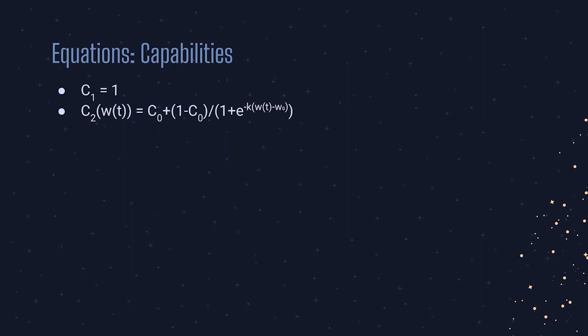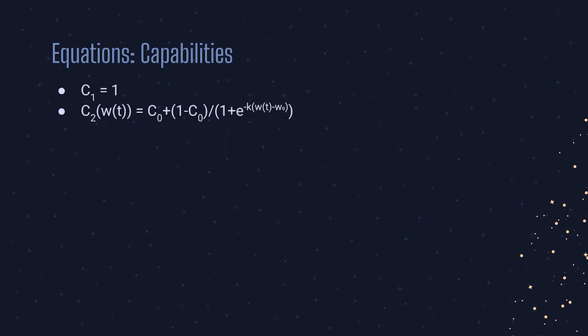Our first set of equations are our equations for capabilities. We decided to have two equations for each category because we have two groups. For the first group that's already there, we decided to have capabilities equal 1. This is because they've previously done work there, they're experienced and capable, so it makes sense to believe that they are fully capable at their job.